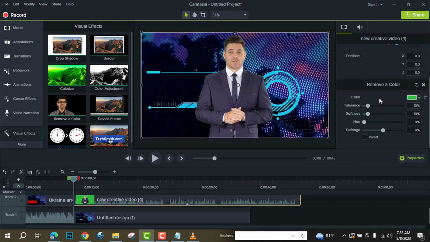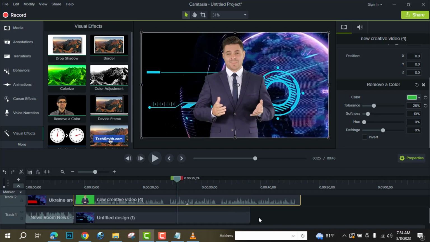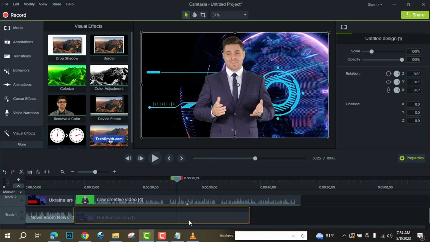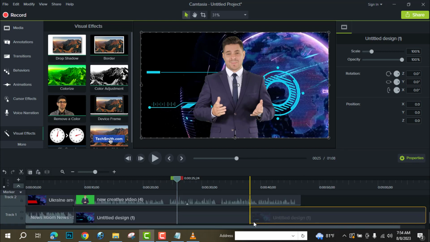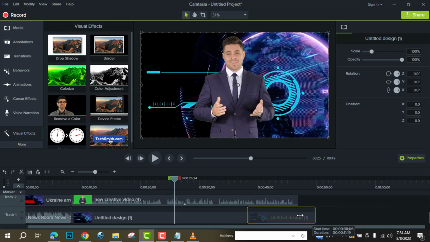So our green screen has been removed. To make it better, increase the tolerance. Now check here. Our video presenter's file is a bit long. Copy the file I downloaded from Canva and paste it here again. Now drag it at the bottom and adjust it with the video presenter layer. So it is now perfect.